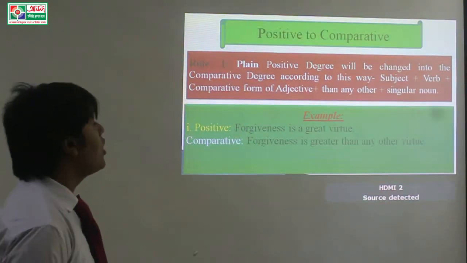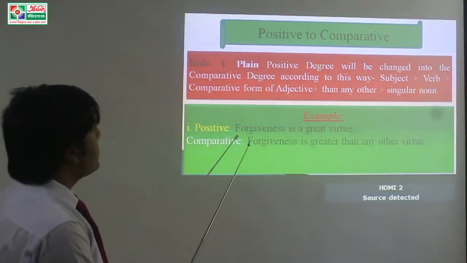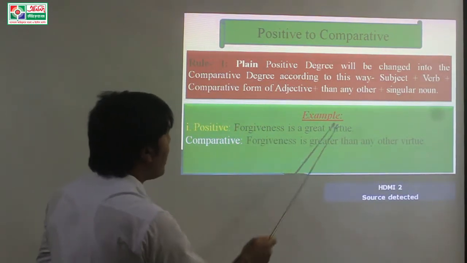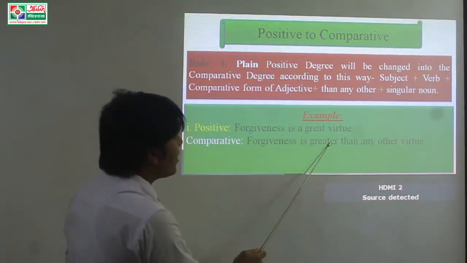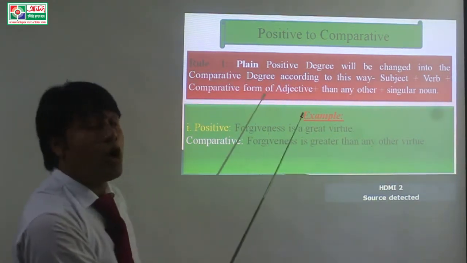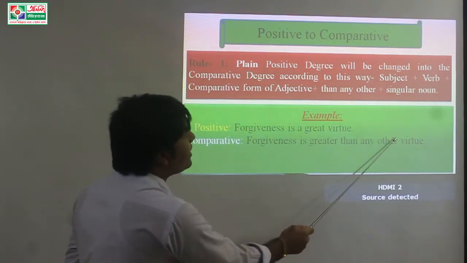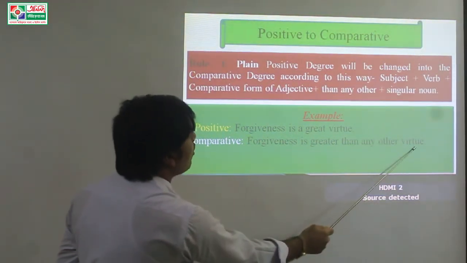Comparative, forgiveness is greater than any other virtue. Here subject is forgiveness, verb is is. Greater is the comparative form of great, and then any other. At last we use singular noun virtue.